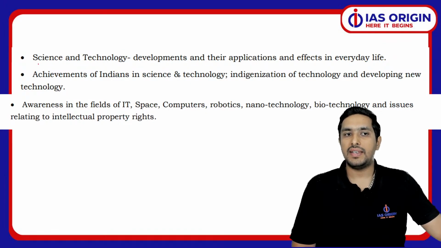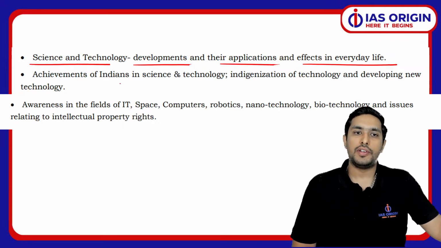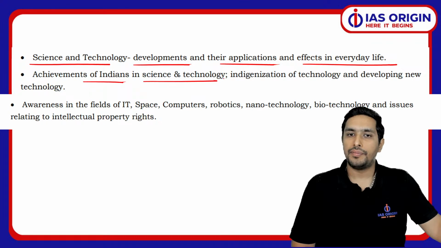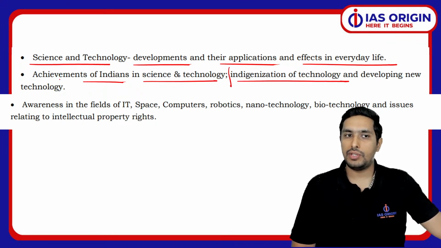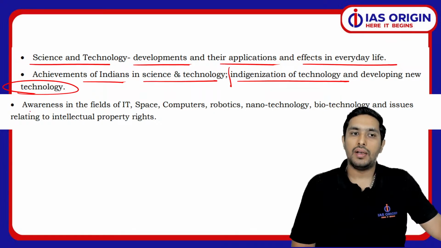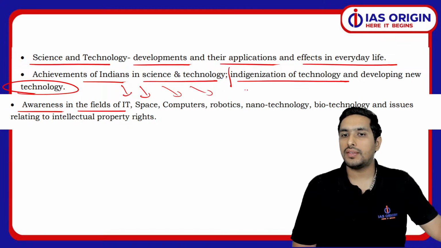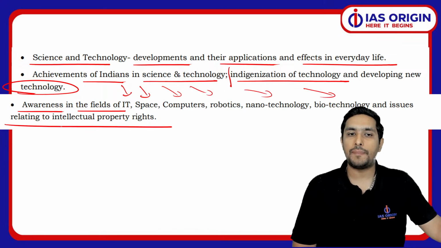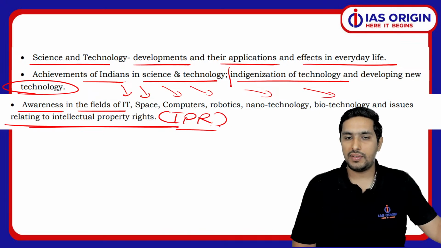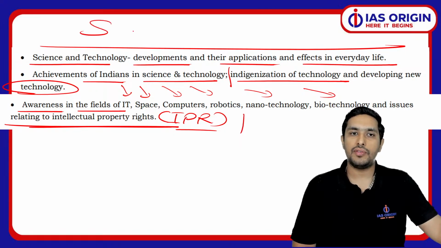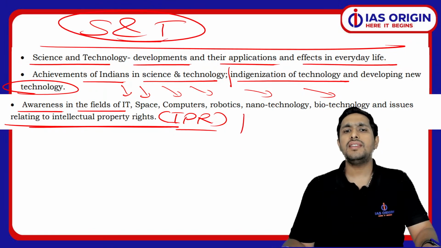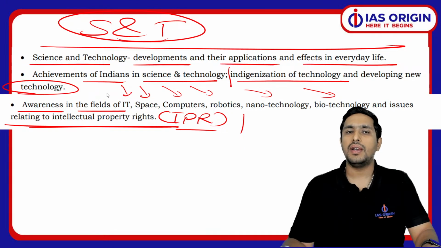It says the syllabus says science and tech, its development and application in everyday life. ठीक है. For achievement of Indians in science and tech. फिर हम कहते हैं ना made in India, indigenization of technology, new technology being established, made, developed. Awareness in the field of IT, in the field of space, in the field of computers, robotics, nanotechnology, biotechnology, issues relating to IPR, that is intellectual property rights. So I feel that this is actually a very important idea which you have to understand when we talk about science and technology. These are the themes precisely which are going to be dominating the paper. So this is one thing which you are supposed to know.